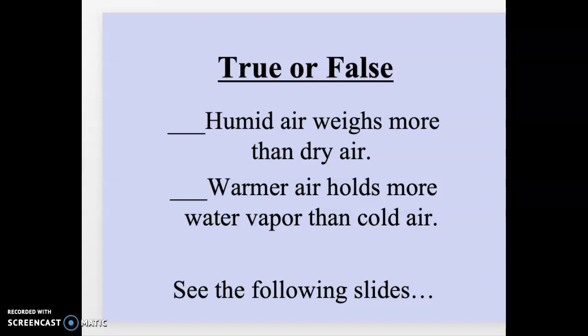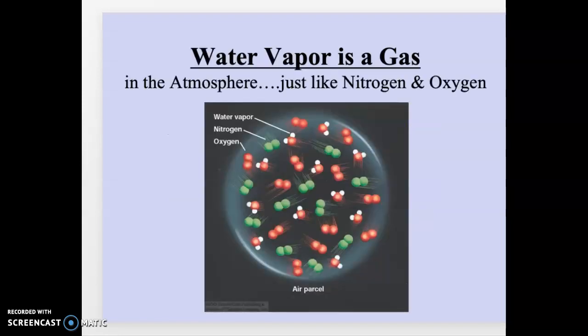The first of these ground rules is water vapor is a gas. Like nitrogen is a gas, oxygen is a gas, and you'll note I mentioned these two because nitrogen and oxygen combined make up 99% of dry air. So that's what we're focusing on, 99%, because the other trace gases don't vary all that much, or they vary, but we're keeping them set.